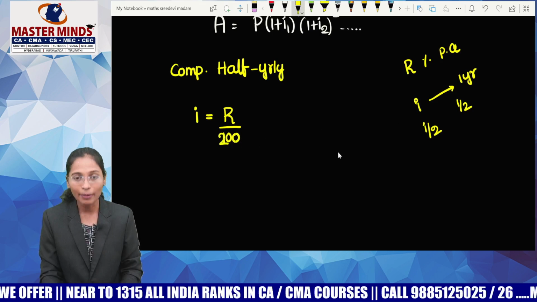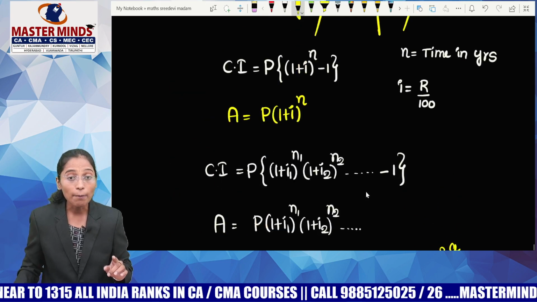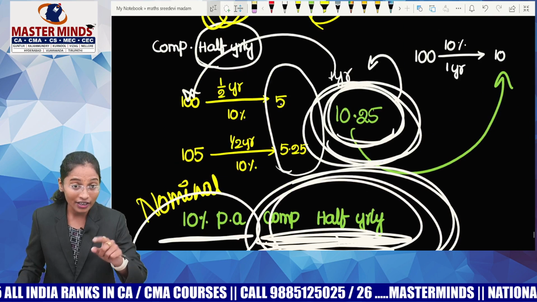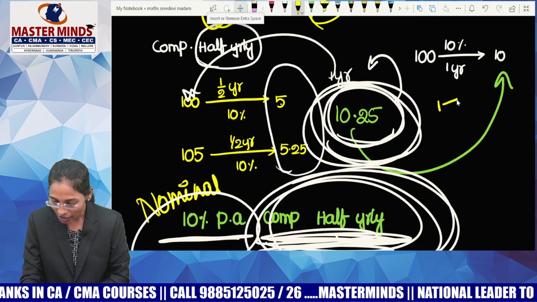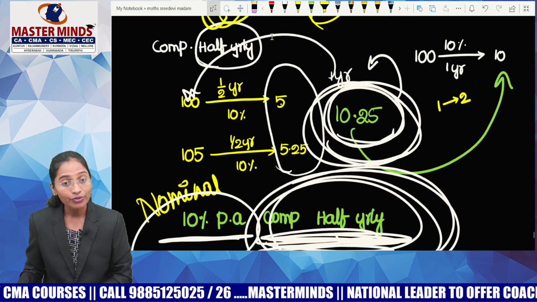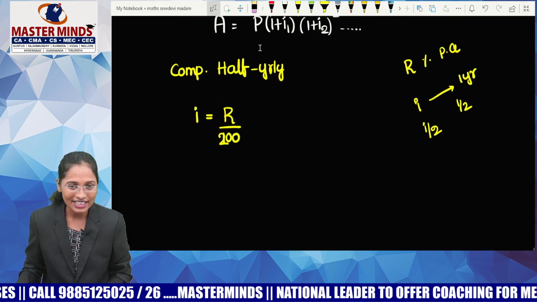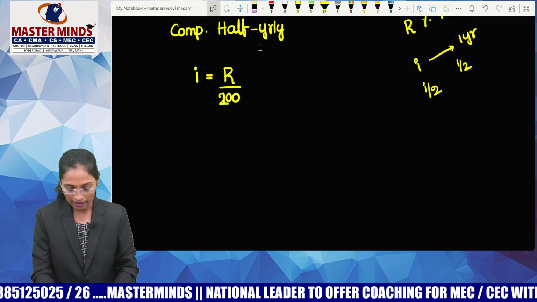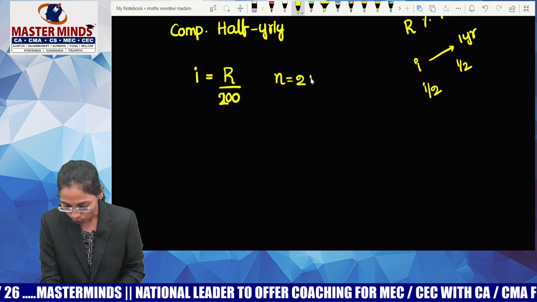It means it is R by 200. Now guys, if the compounding is done half yearly, how many times are you calculating interest per year? 2 times, right? For 1 year you are calculating it 2 times. For 2 years you will calculate 4 times. For 3 years, 6 times. Then for n years you will calculate 2n times. It means n is to be replaced with 2t.